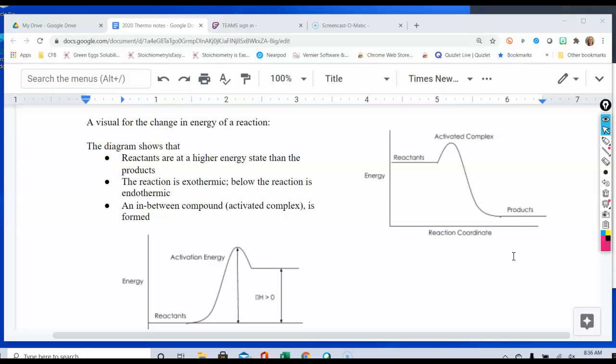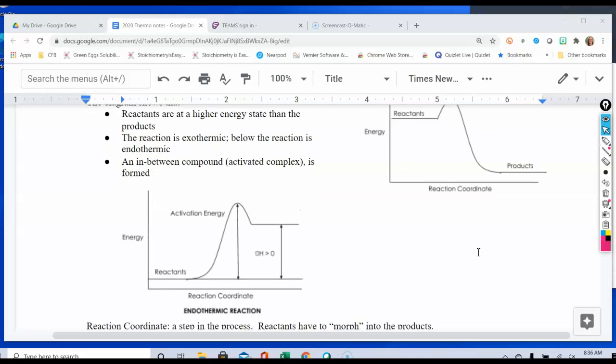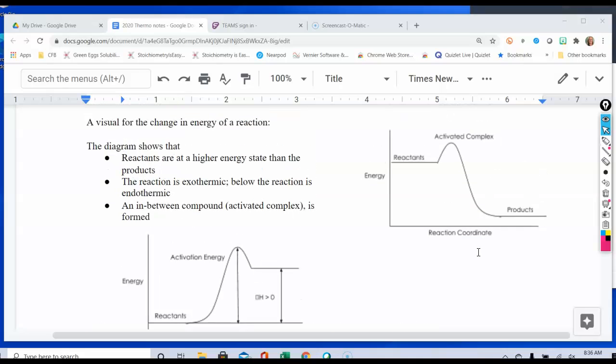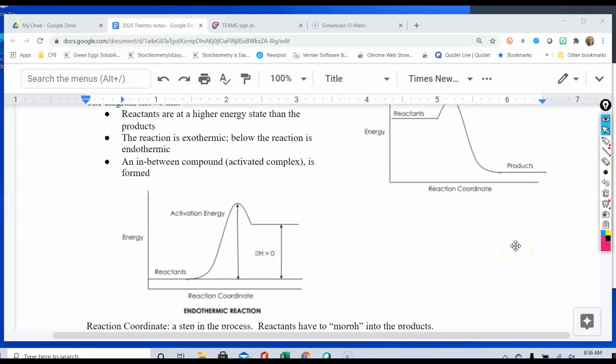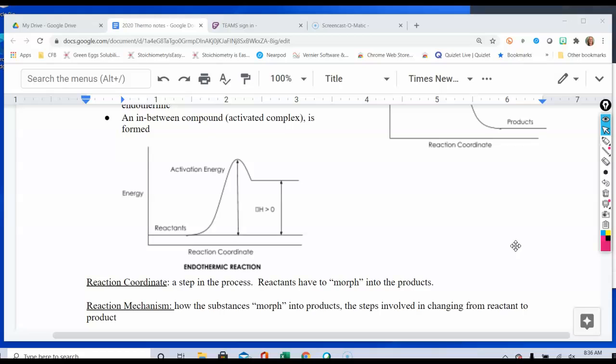So if the products are lower than the reactants, that's exothermic. If the products are higher than reactants, that's endothermic. And you're going to be able to tell that by calculating delta H. So when the products are lower than reactants, your delta H should come out negative, and when the products are higher than reactants, your delta H should come out positive.